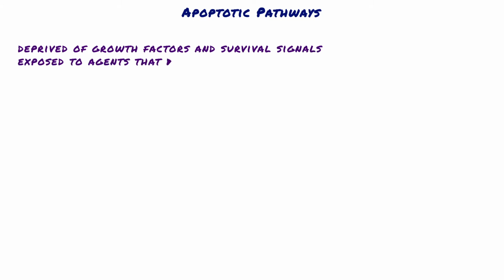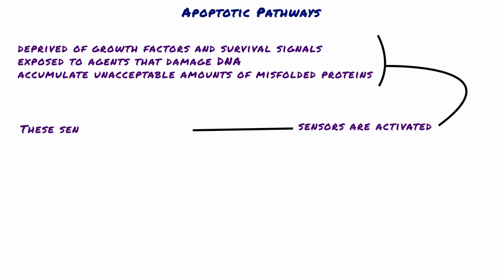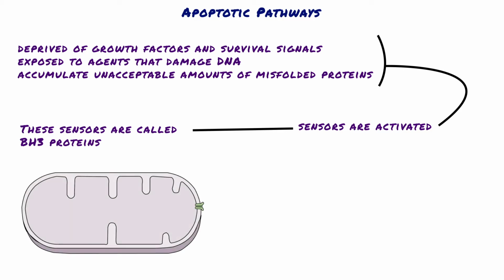When cells are deprived of growth factors and survival signals, they're exposed to agents that damage DNA or accumulate unacceptable amounts of misfolded proteins. A number of sensors are activated. These sensors are called BH3 proteins because they contain the third domain seen in BCL family proteins. They, in turn, shift this delicate life-sustaining balance in favor of pro-apoptotic BAX and BAK.